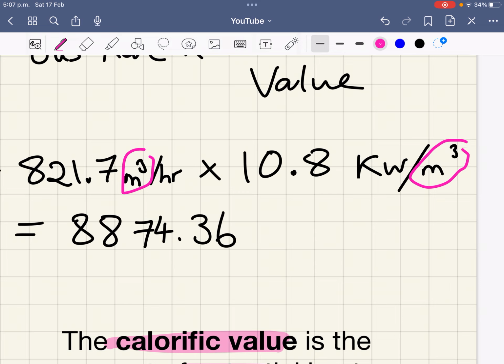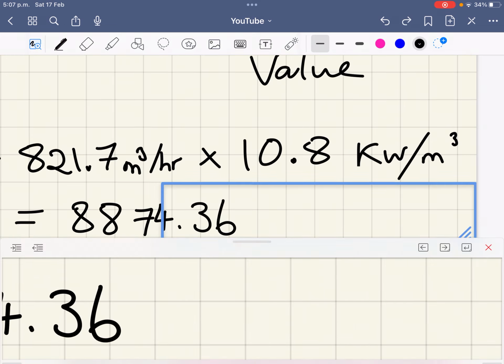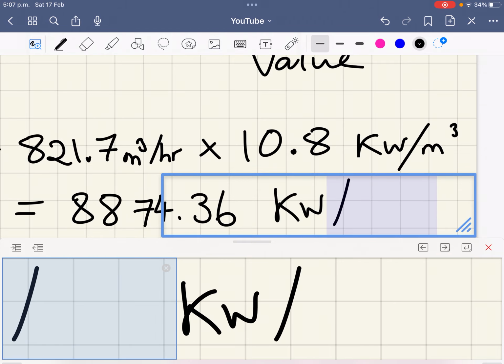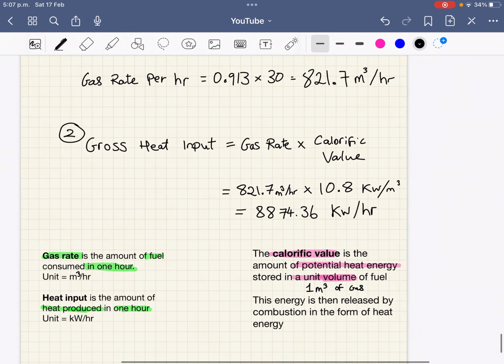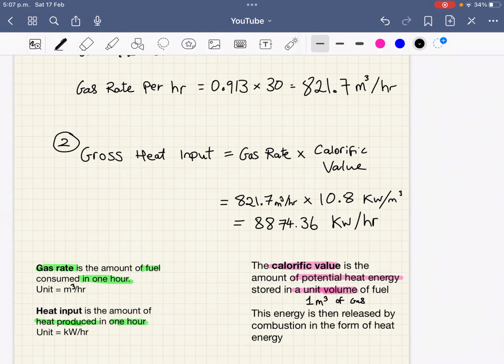And now when you have these units, this is like having your meter cubed on the top of the fraction. This is on the bottom. So when you're multiplying and dividing by the same thing, they cancel out. And you're left with kilowatts on the top per hour. So that is your unit for heat input. Kilowatts per hour. Except we're not done there, unfortunately.